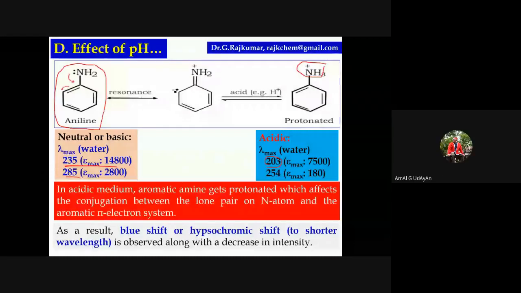There are two questions on the effect of pH alone from central universities. The effect of pH on aniline itself, there are two questions: what happens after its protonation? If you remember this slide, then you will be able to give the correct answer when we are discussing the question and answer session.